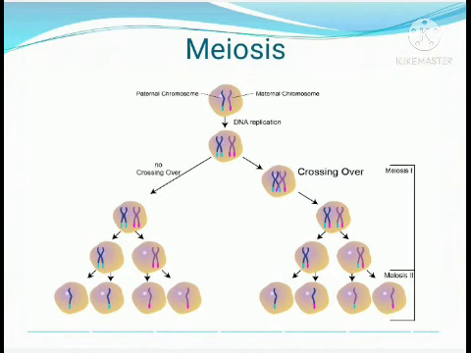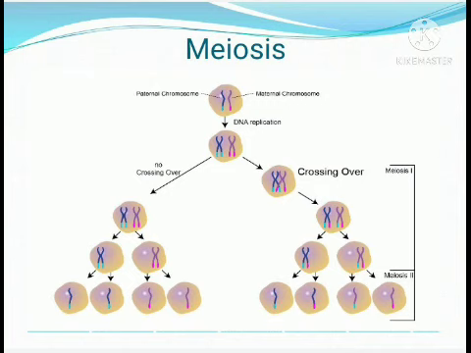In prophase 1, we can see that the chromosomes shorten, and the two identical chromosomes come to the center and align at the center. The spindle fibers form and exchange occurs between the non-sister chromatids, which is known as crossing over.